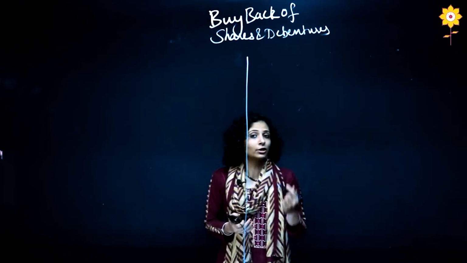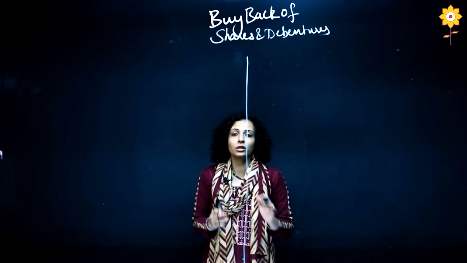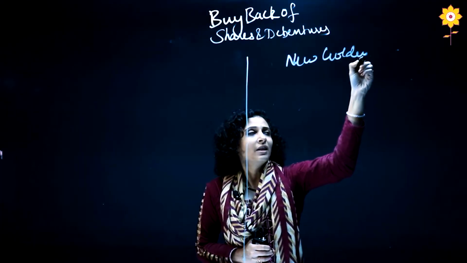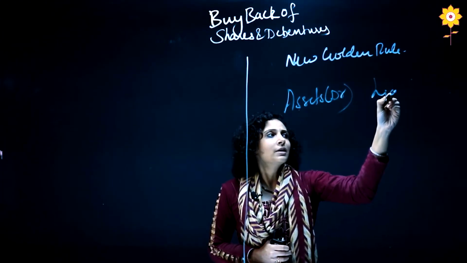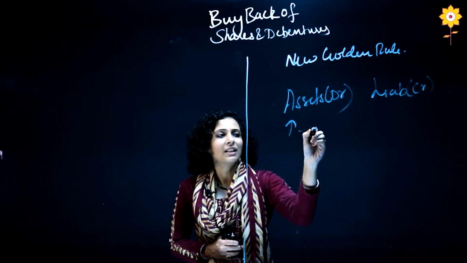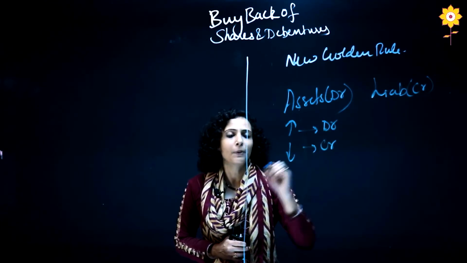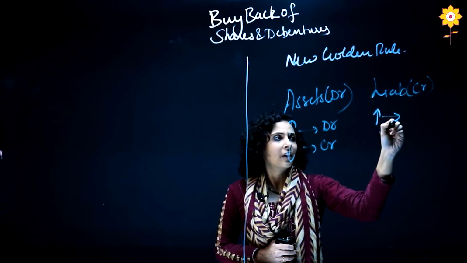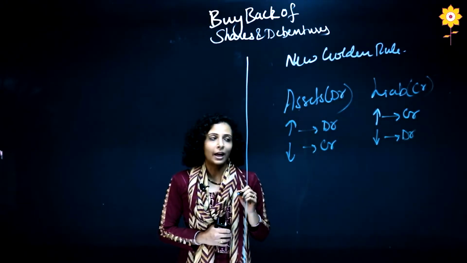Before I explain each and every journal entry, let us see the new golden rule which will be helpful for us to pass all these journal entries. As per the new golden rule, it is very simple. Assets have debit balance, we all know, and liabilities have credit balance, that also we know. If our assets are increasing, we will have the same sign, we will debit that thing. And if our assets are decreasing, we will have the opposite sign, that is credit. Similarly for liabilities, if it is increasing, we will have the same sign. If it is decreasing, we will have the opposite sign, that is debit.